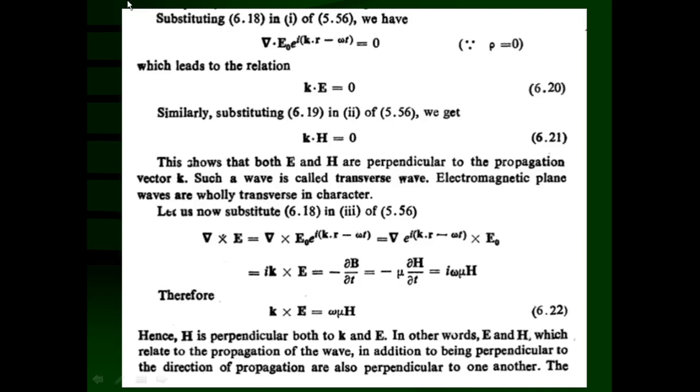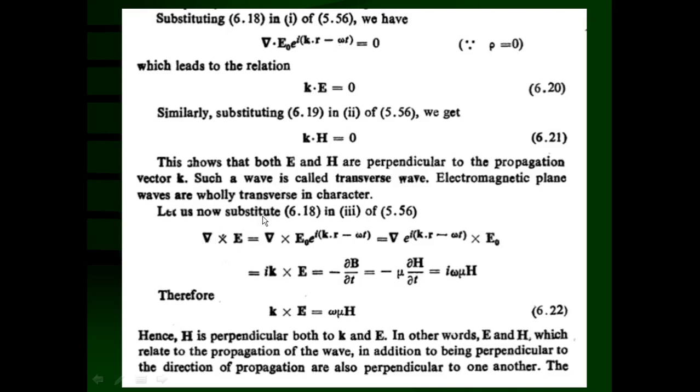So electromagnetic waves are transverse in character, which is proved here. This shows that both E and H are perpendicular to the propagation vector k. Such a wave is called a transverse wave. Electromagnetic plane waves are wholly transverse in character.